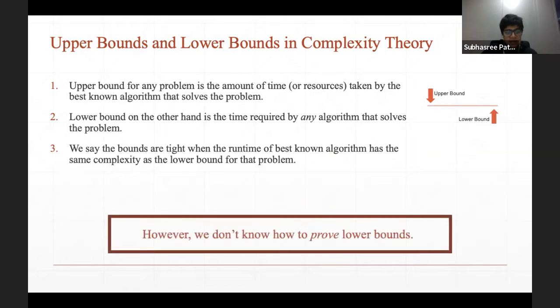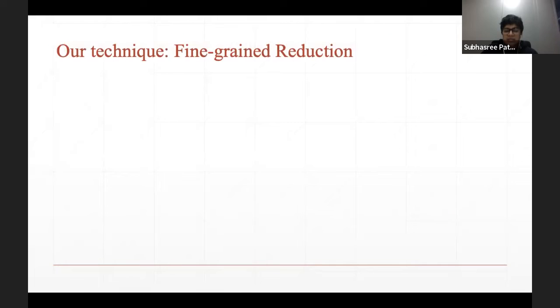But we do not know how to prove unconditional lower bounds. So we resort to a technique called fine-grained reduction. I'll just briefly state what this looks like.